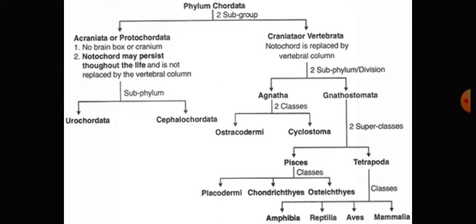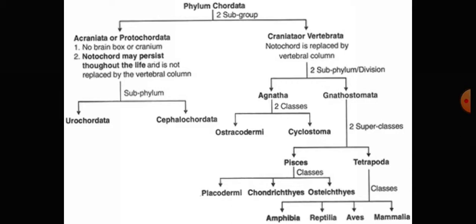Actually, if we remove the hemi, what remains is chordates. What are the peculiar characters of the chordates? That is the presence of gill slits, the presence of the nerve cord, and the presence of the notochord. Now the gill slits are present in the hemichordates. The nerve cord is present in the hemichordates, and the notochord is only present in the half region of the body of animals, or only in the larval stage of that animal.